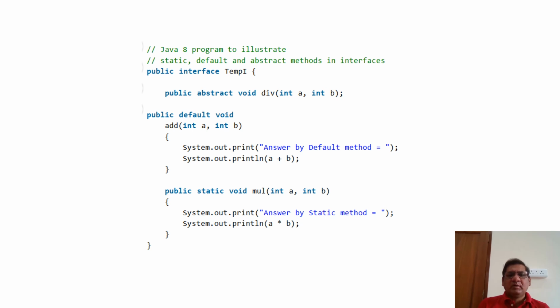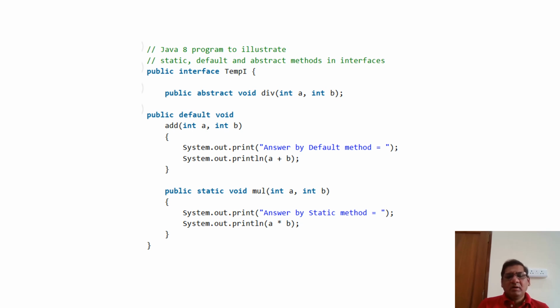Like the component interface. In that interface, you have three operations: one abstract operation, another one default, and the final one static operation. For the abstract operation, we need to provide the implementation while implementing this interface in any class. We have the default method add, and we have provided the default implementation here itself.